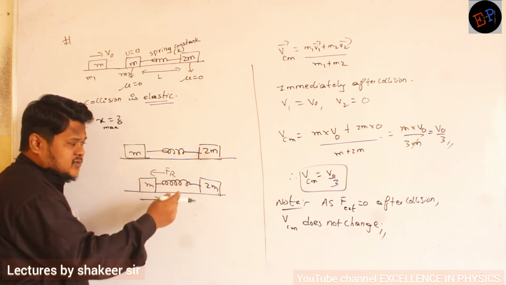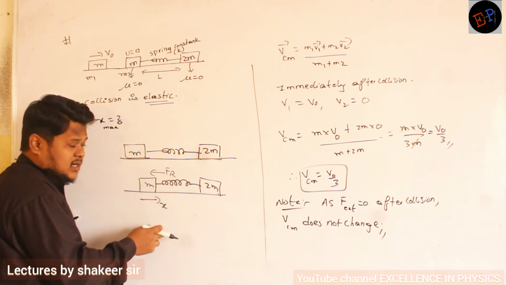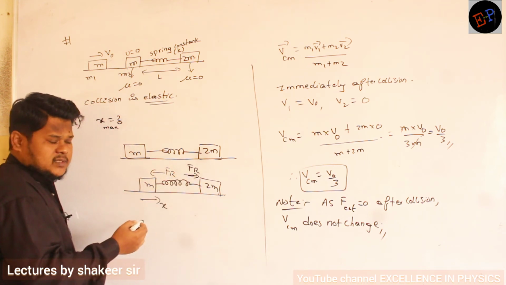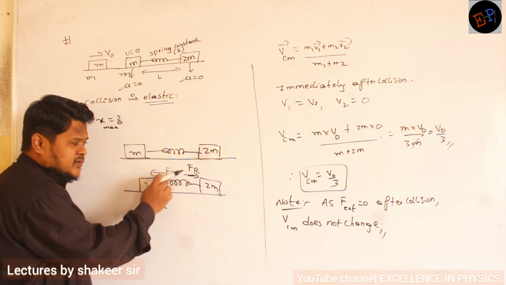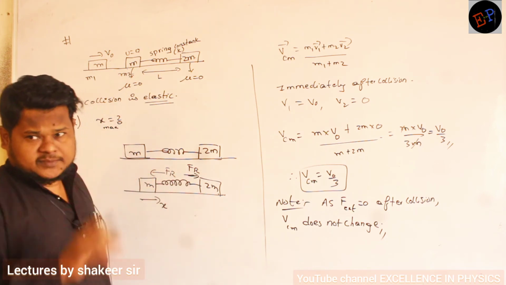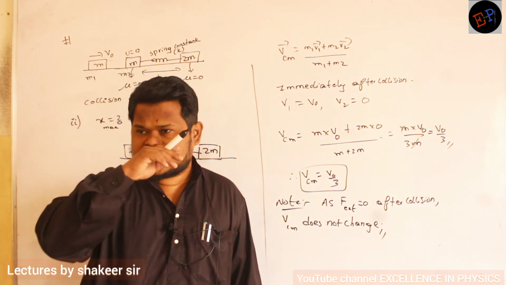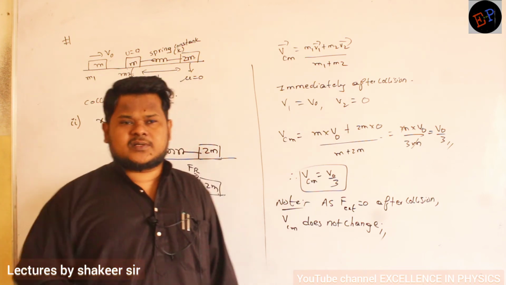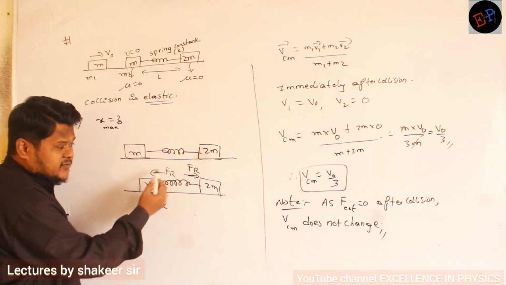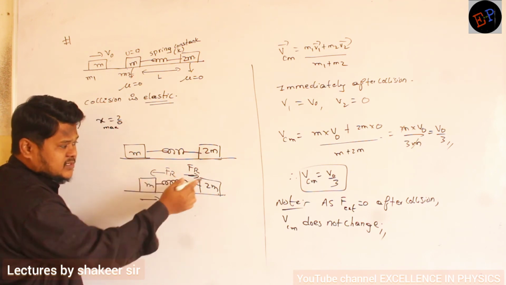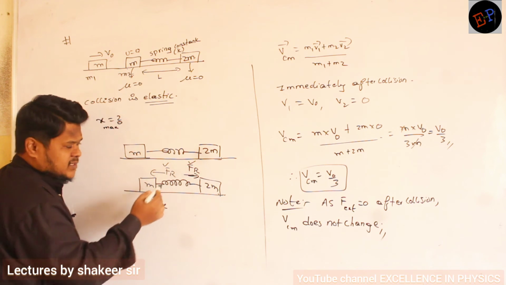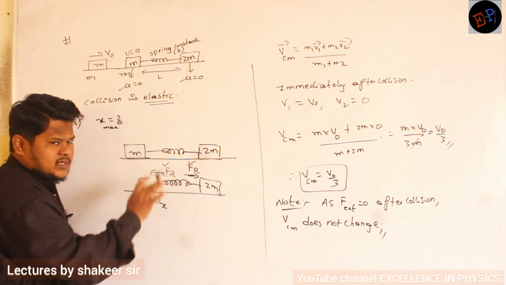Then what is the restoring force on the other side? On the other side, the restoring force will be in the opposite direction. Already we studied, no? In a spring, restoring forces are always equal and opposite. They are always equal and always opposite also. On this side the restoring force is in this direction, on the other side it is in the opposite direction, but magnitude-wise they will be the same. If this is Fr, this is also Fr only.